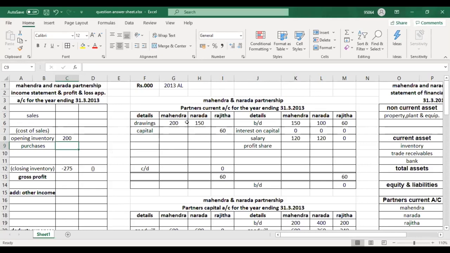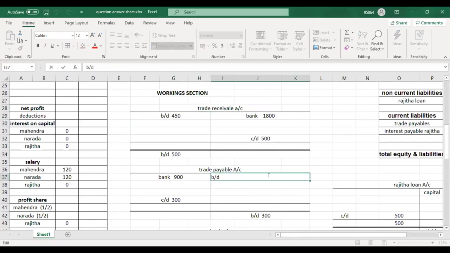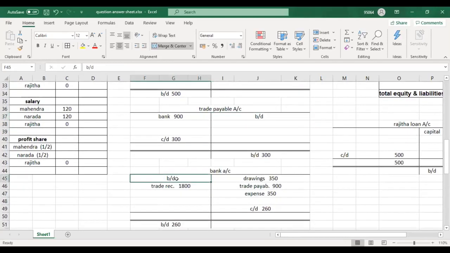And then trade debtors, that is the opening balance of trade receivable. I will write it in the working section. In the working section, I will write brought down 450. And then trade payable, let's do that later. And then bank account balance they have given, 60.